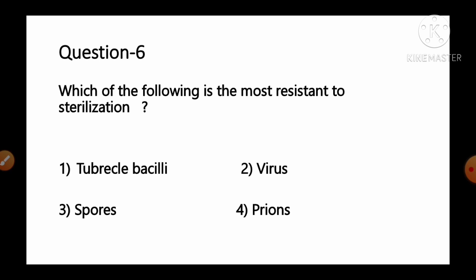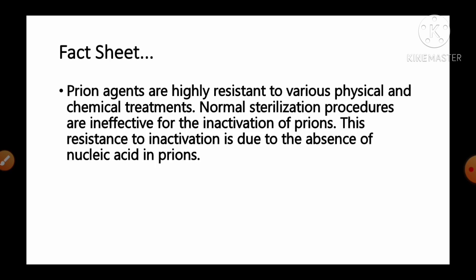And the options are: number 1, tubercle bacilli; number 2, virus; number 3, spores; number 4, prions. And the fact given regarding this question is: prions are the agents that are highly resistant to various physical and chemical treatments. Normal sterilization procedures are ineffective for the inactivation of prions.